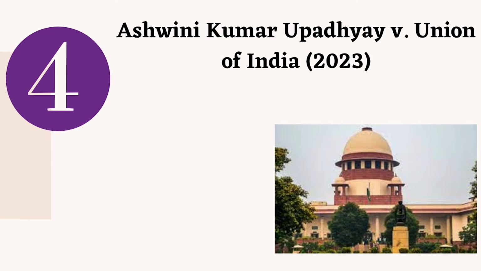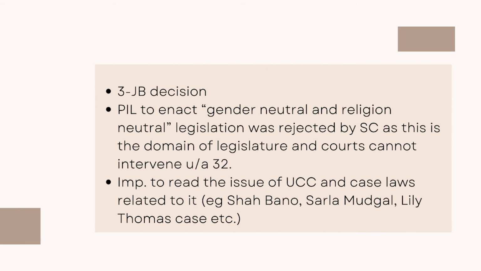Now coming to the fourth case, this is also another Ashwini Kumar Upadhyay versus Union of India case. This was also in the form of a PIL, which was again rejected by the court. So in this 3-judge bench decision, the PIL was to enact a gender neutral and religion neutral law, which the Supreme Court rejected because again, separation of power. The court acknowledged that having a uniform law or a gender neutral or a religion neutral law for everybody is the domain of the legislature, and this can only be done by way of making a law, and the court cannot interfere in this matter under the power of Article 32 or its writ jurisdiction.